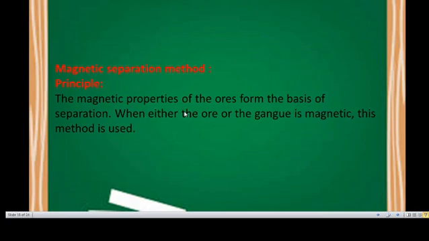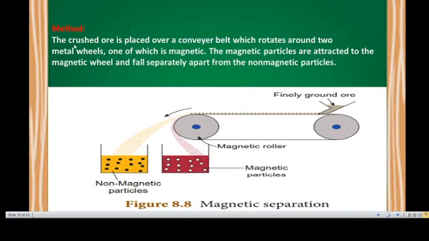Magnetic separation principle: the magnetic properties of the ores form the basis of separation. When either the ore or the gangue is magnetic, this method is used. Method: the crushed ore is placed over the conveyor belt, which rotates around two metal wheels, first wheel, second wheel, one of which is magnetic.